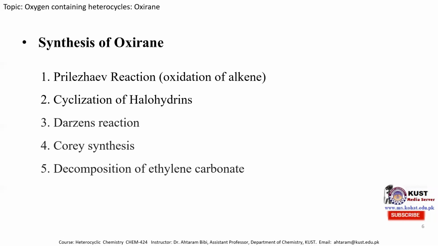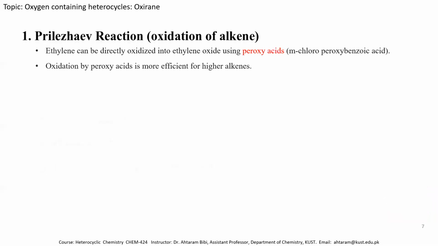So starting from the oxidation of alkene, the first method. In this case, generally, the alkenes are oxidized in the presence of a peroxy acid, such as metachloroperbenzoic acid or simply perbenzoic acid, to produce the epoxide molecule. So here it is mentioned that this is an ethylene molecule. When it is oxidized in the presence of peroxy acid, metachloroperbenzoic acid, we obtain the epoxide molecule and benzoic acid.